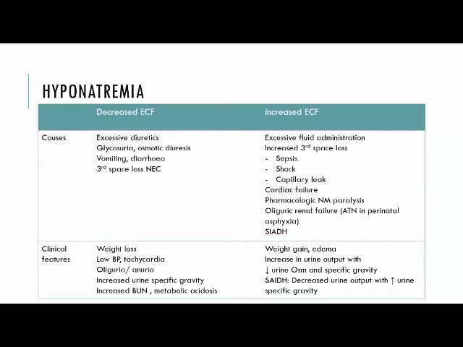In increased ECF, it is due to excessive fluid administration or increased third space loss, sometimes in sepsis, shock, distributive shock, or septicemia. Cardiac failure, pharmacological neuromuscular paralysis, oliguric renal failure as seen in acute tubular necrosis, which may be seen in cases of perinatal asphyxia, and syndrome of inappropriate ADH secretion. In these children, there's weight gain, edema, increase in urine output, and decrease in urine osmolality and specific gravity. Whereas in SIADH, there is decreased urine output with increased urine specific gravity.